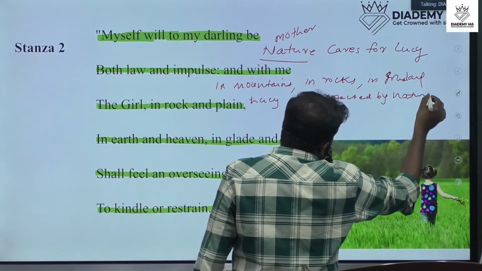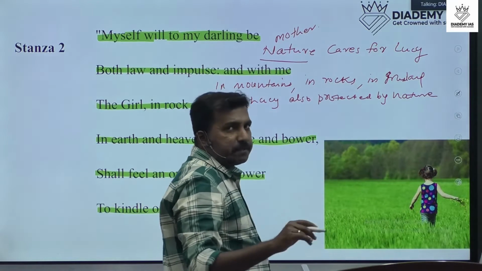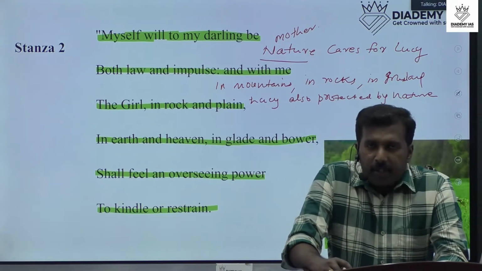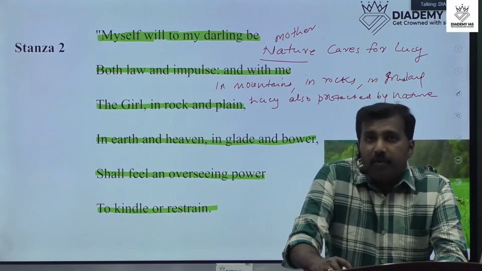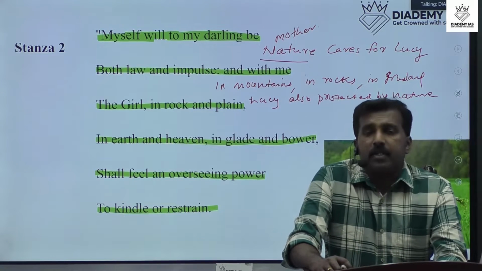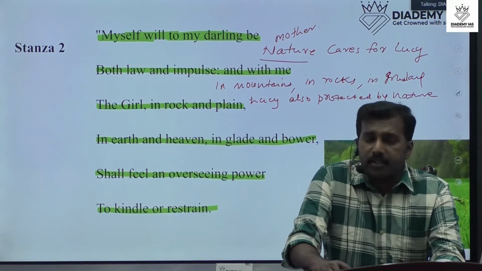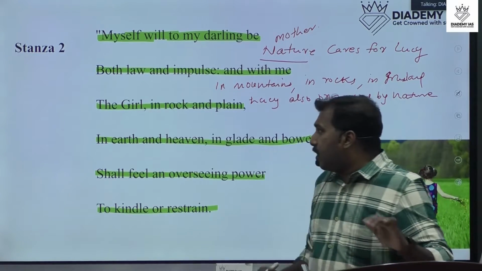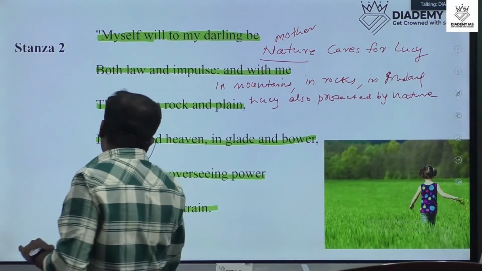That means nature always protects Lucy, because nature is the mother of Lucy according to William Wordsworth. So nature always protects Lucy. That is an important point. Okay, and nature always guides her.